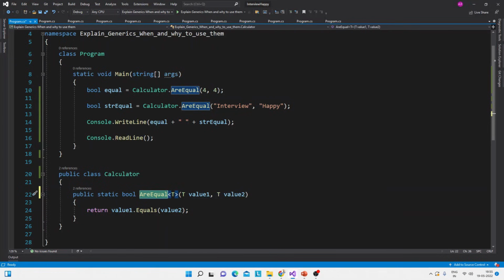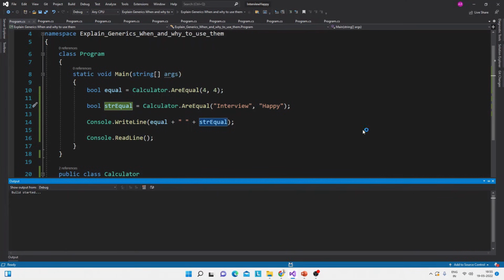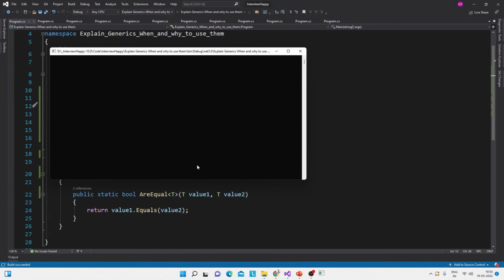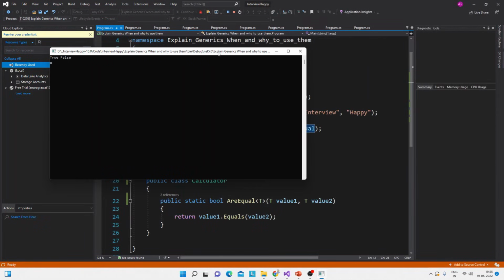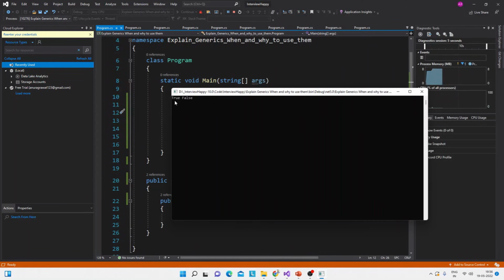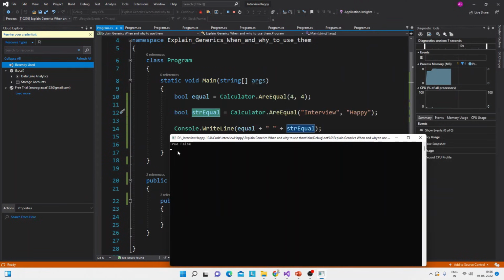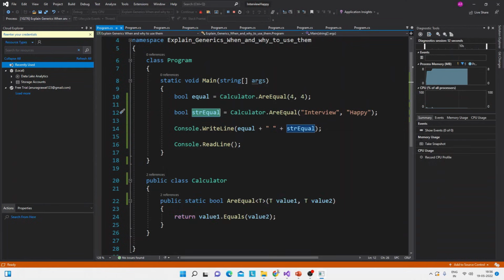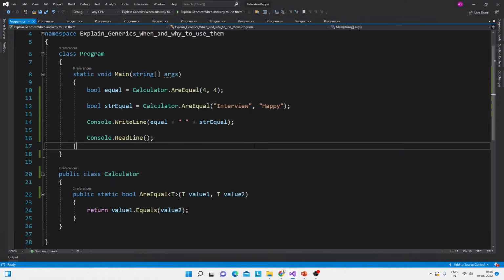Now you can see the error has been removed, and this program will now give this string value. So let me show you the output. The output will basically be the equal string comparison. So it should be true and then false. So see, we have this true because 4 is equal to 4, and false because interview is not equal to happy. So that's why false. So this is how we will make our methods generic.